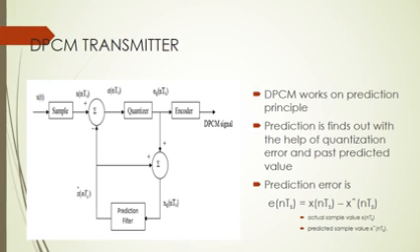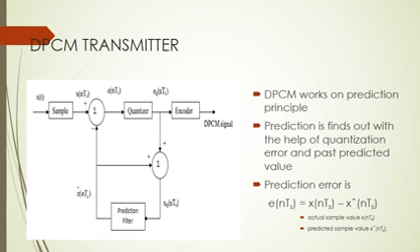The sampled signal is denoted by x(nTs) and the predicted signal is denoted by x^(nTs). The comparator finds the difference between the actual sample value and the predicted sample value. This is known as the prediction error, denoted by e(nTs) = x(nTs) - x^(nTs). Thus, the error is the difference between the unquantized input signal and the prediction of it.